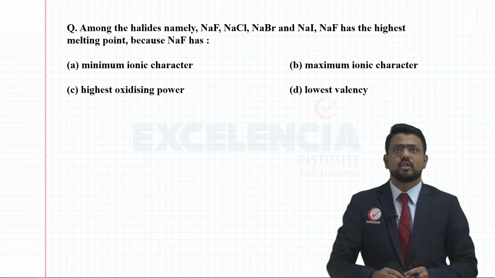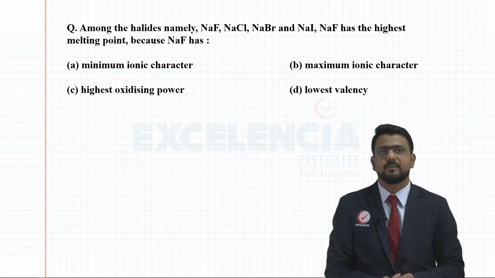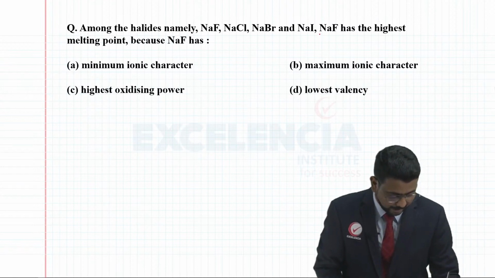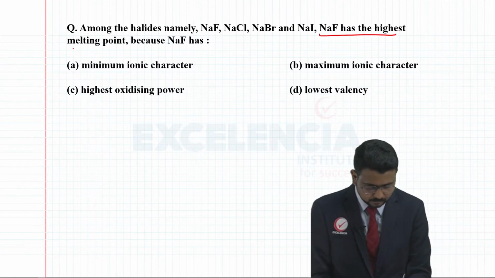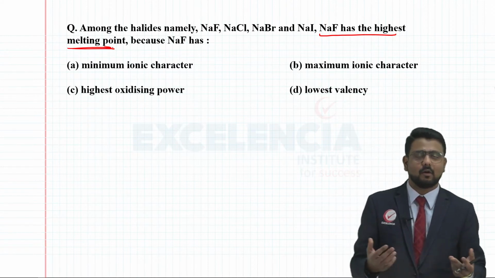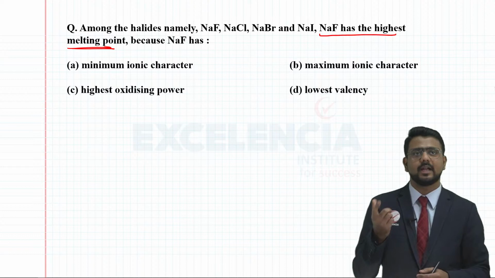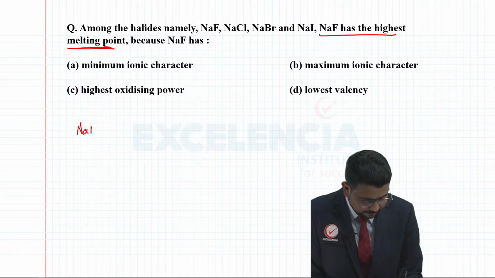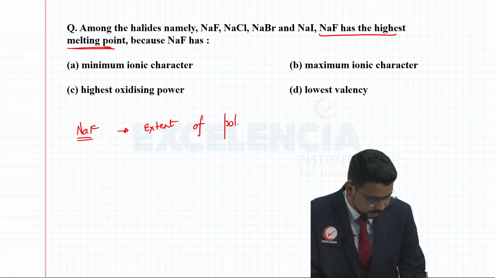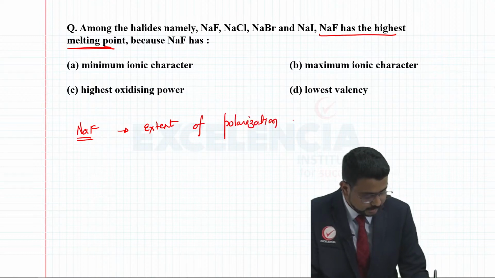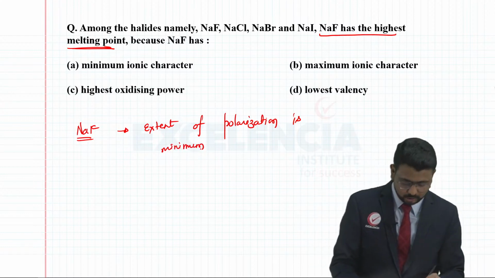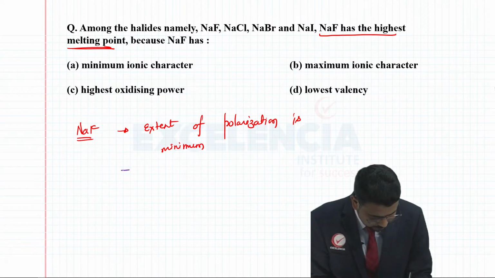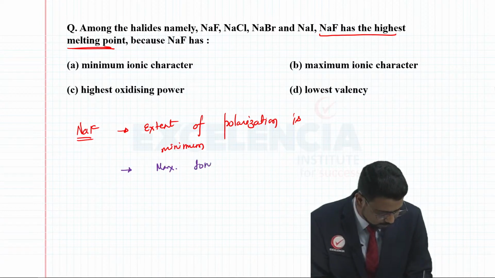Alright, so moving on to the next question. Among the halides NaF, NaCl, NaBr, NaI, NaF has the highest melting point. What is the reason for that? I'm sure you will be able to gauge the idea here: NaF has maximum ionic character because the extent of polarization is minimum.